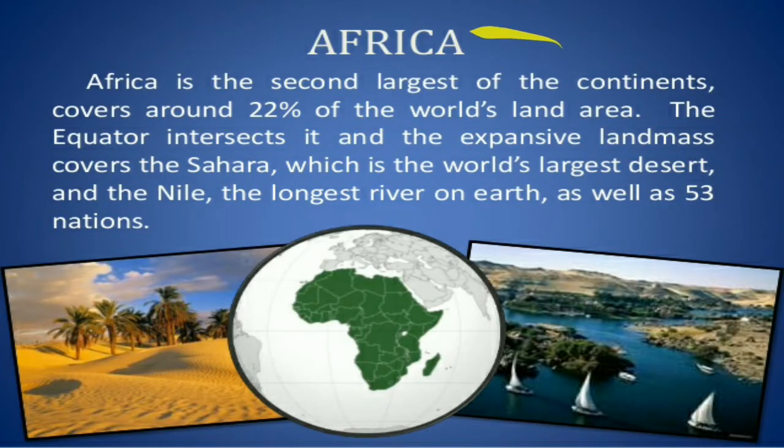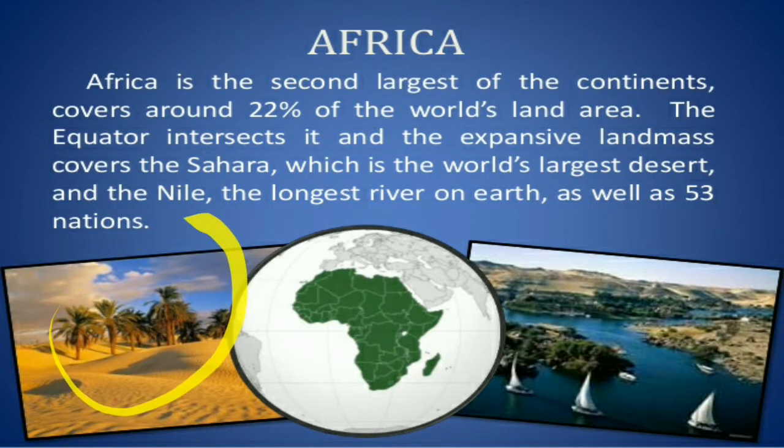Now Africa. Here we can see the Africa continent. Africa is the second largest of the continents, covering around 22% of the world's land area, and the equator crosses it. It has an expansive landmass that includes the Sahara, the world's largest desert.